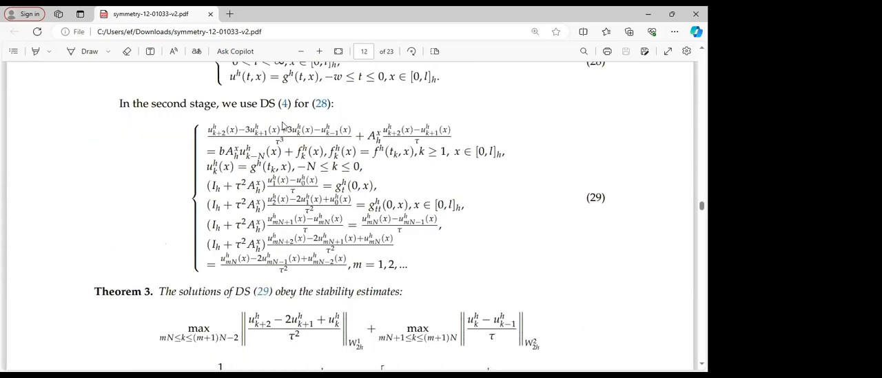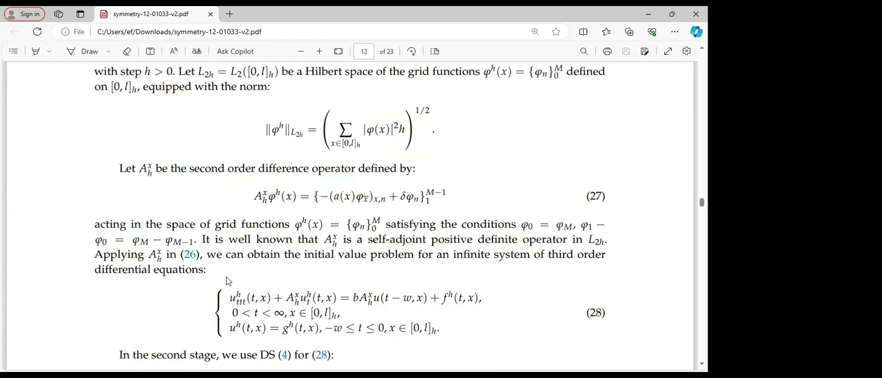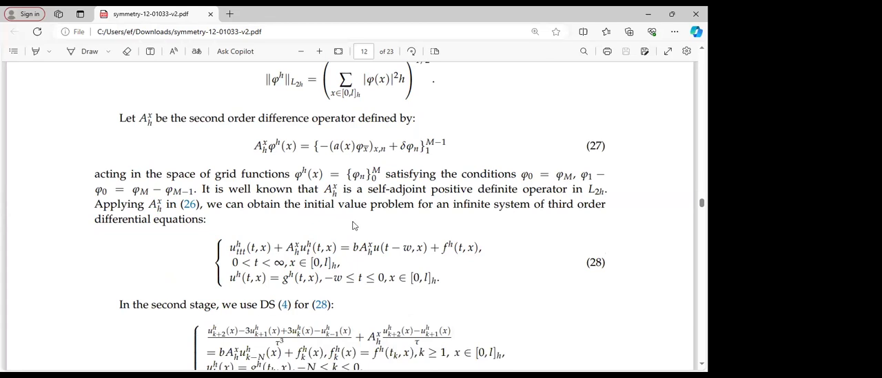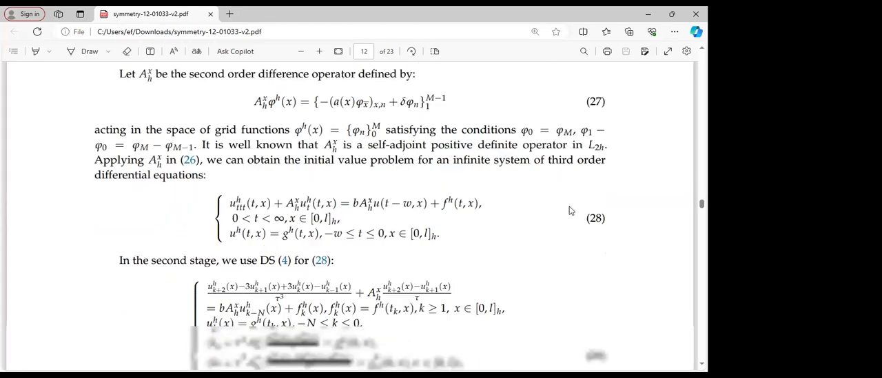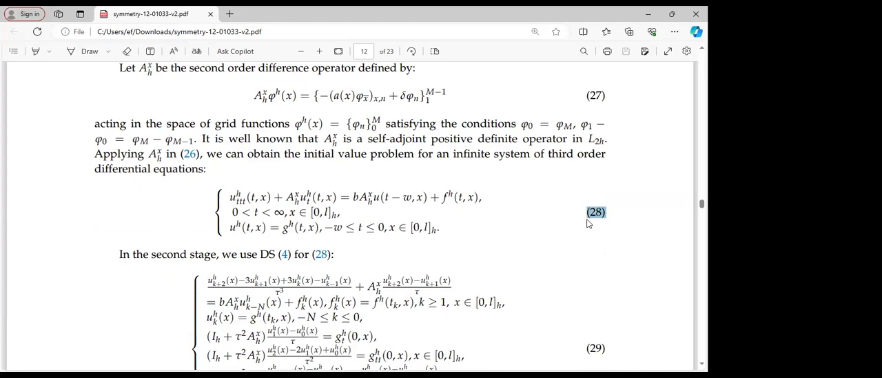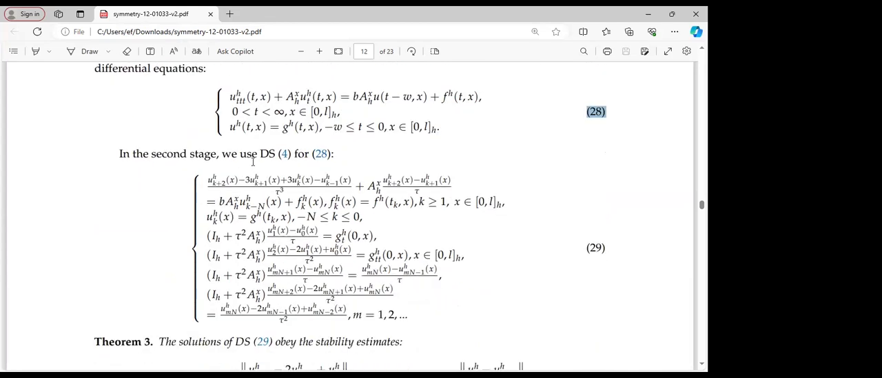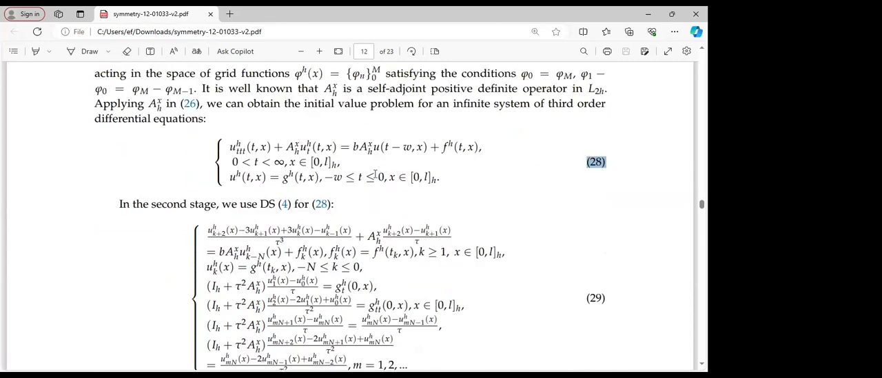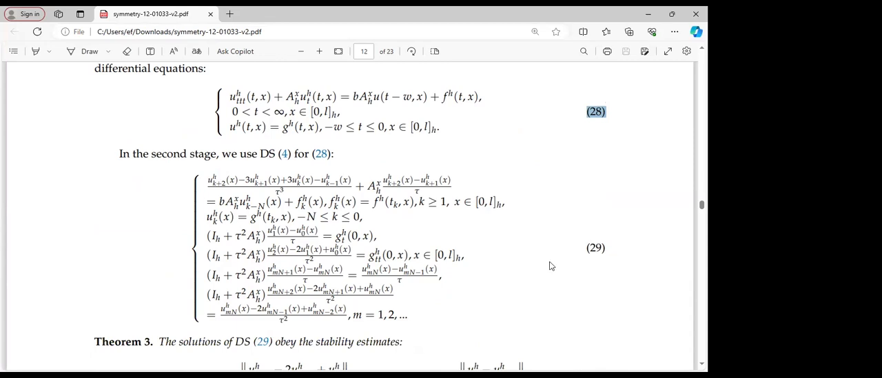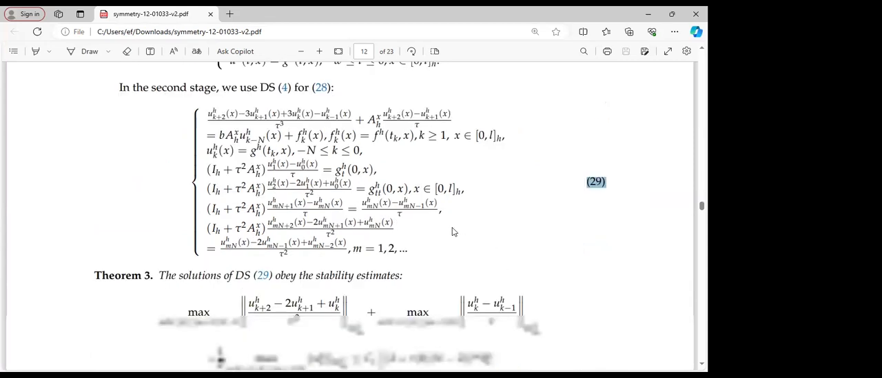So if we proceed to make that application, we can obtain the initial value problem for the infinite system of third order differential equations, which we represent here as system 28. But in the second stage, we can use the difference system 4 for 28. If we apply it on 28, we will definitely obtain system 29.